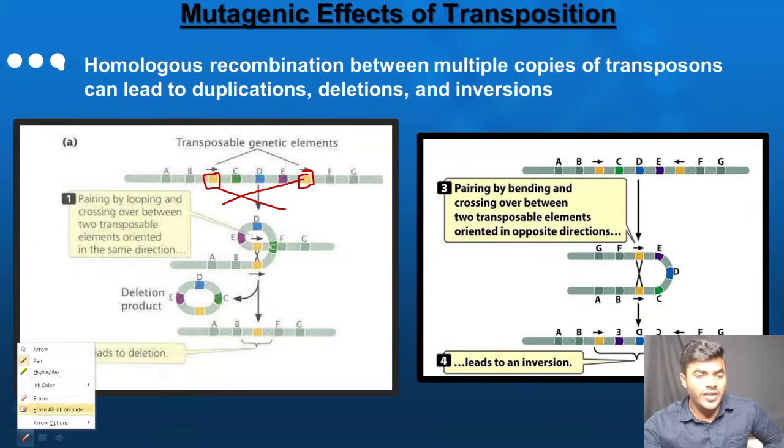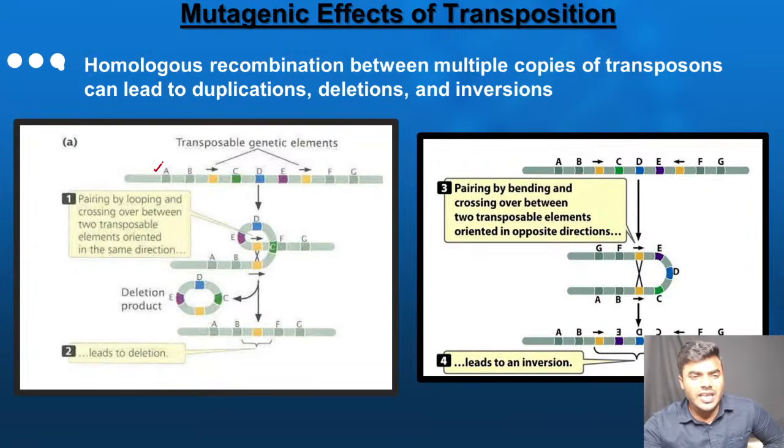Now look into the diagram very carefully: gene A, gene B, transposable element, gene C, gene D, gene E, transposable element.